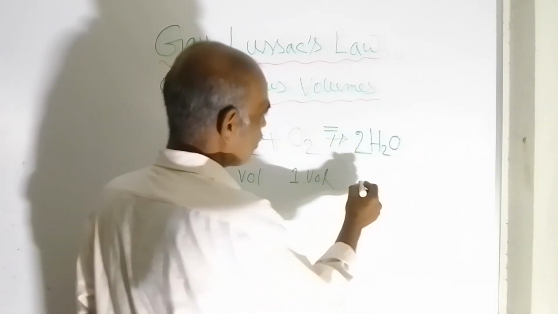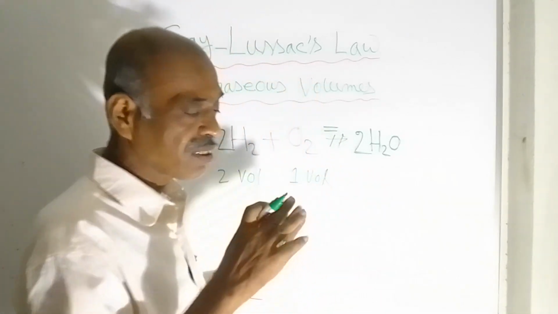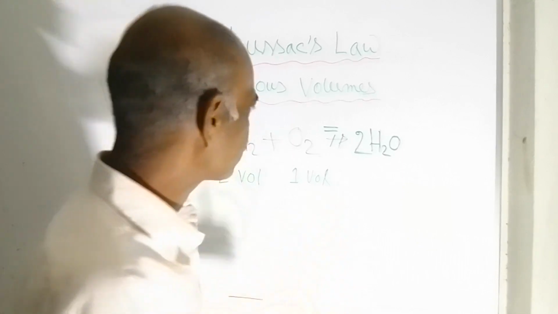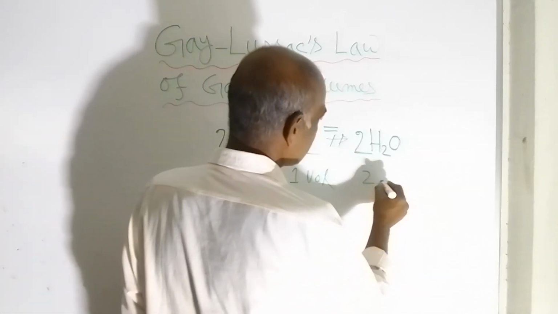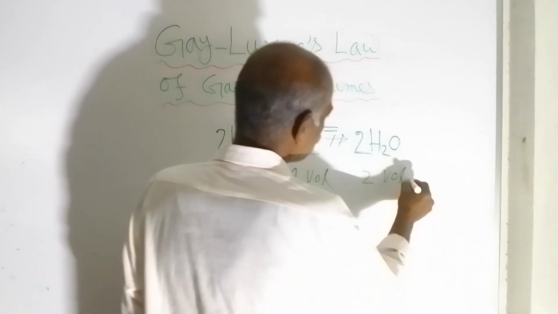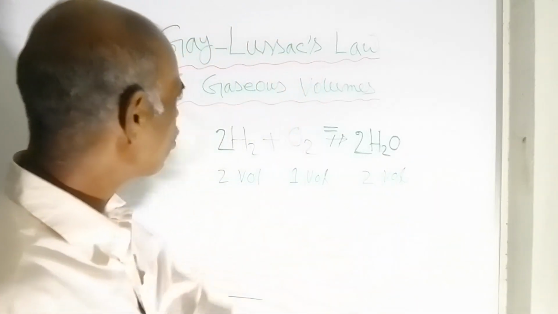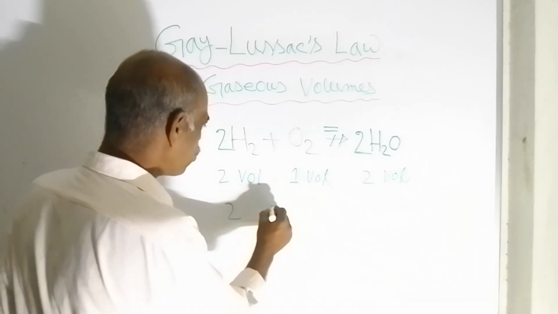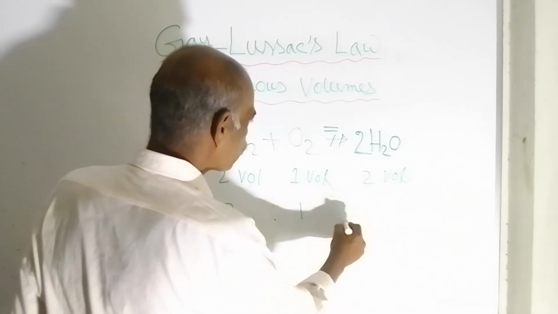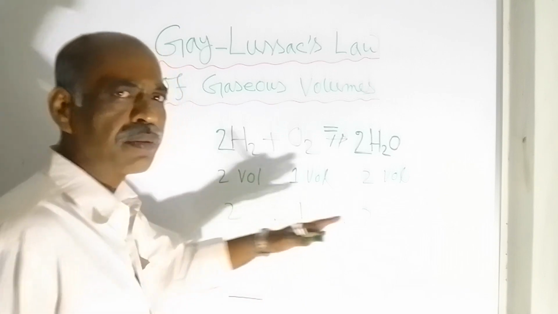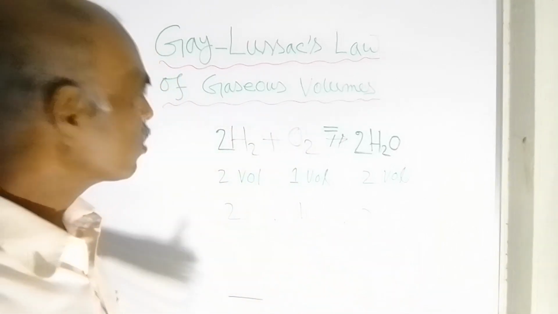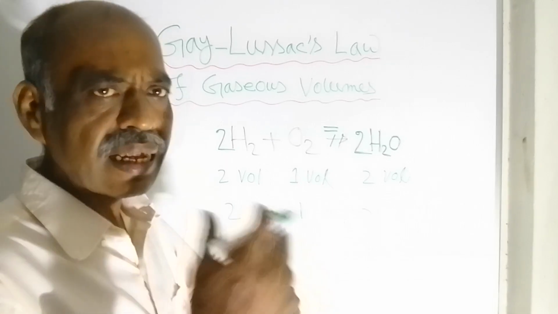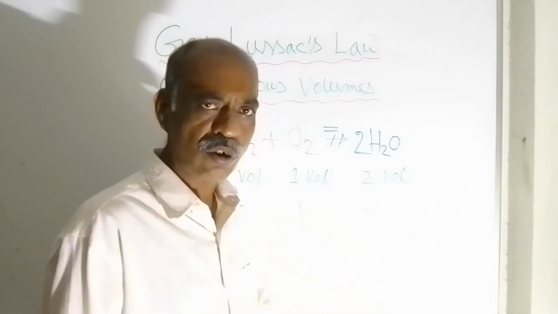And here you should not say water, you should say water vapor or steam. Here steam is 2 volumes. So what is the ratio of the reactants as well as the products? The ratio is 2:1:2, which is a simple whole number ratio. So this was an example to explain Gay-Lussac's law of gaseous volumes.